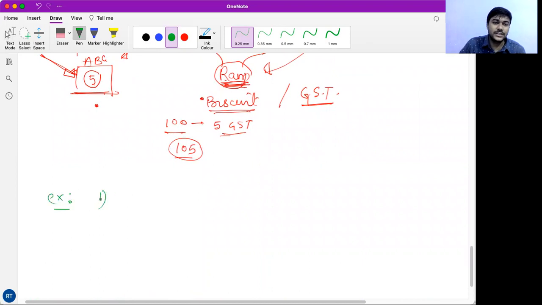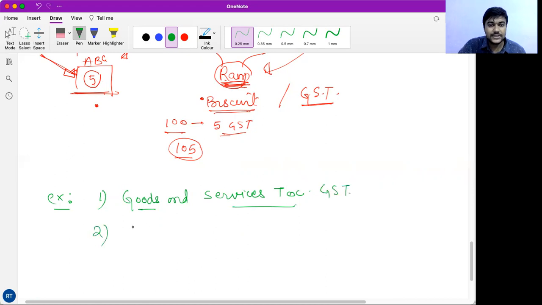So let us understand a prominent example of indirect tax. One of the most important taxes of indirect nature is goods and services tax. Now, what is goods and services tax? Let us understand. This is called goods and services tax. In short, it is called GST. Second type is excise tax. Third is customs tax.